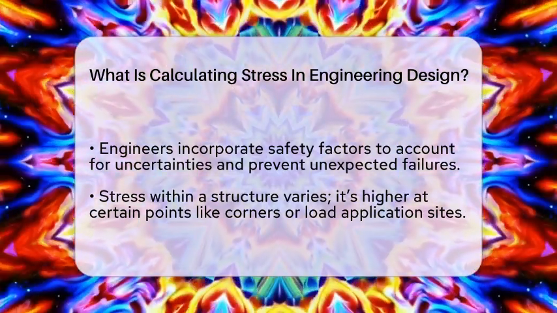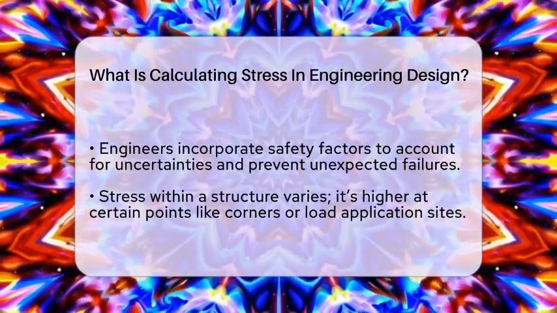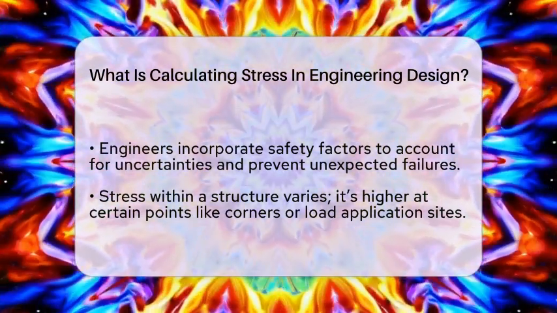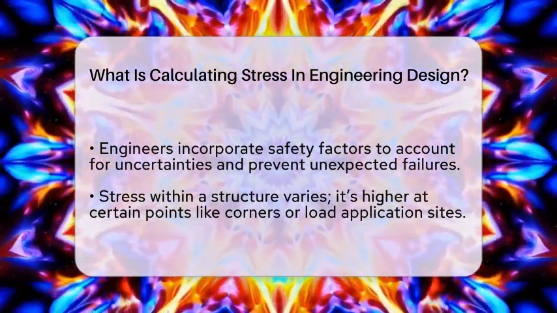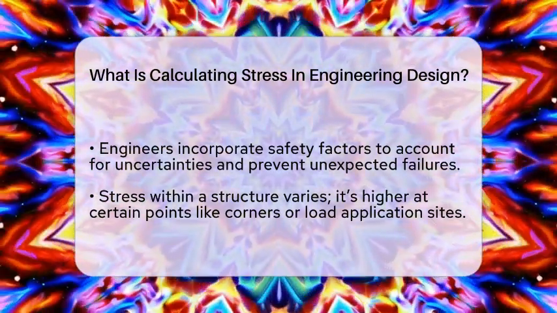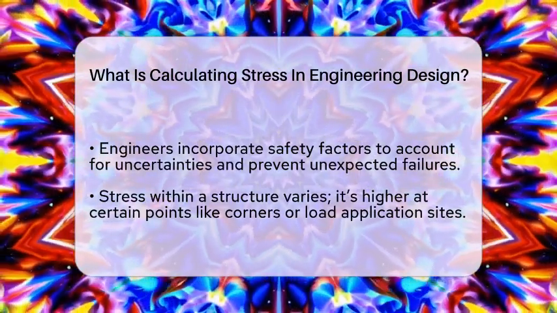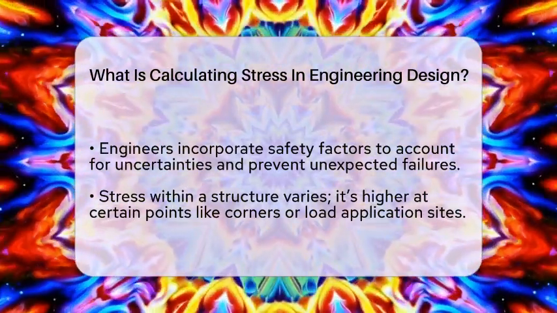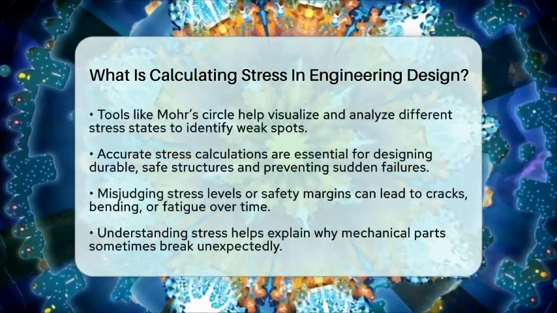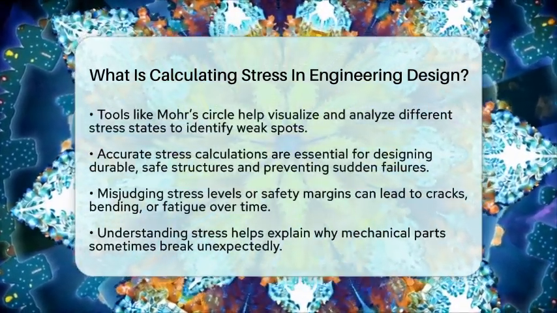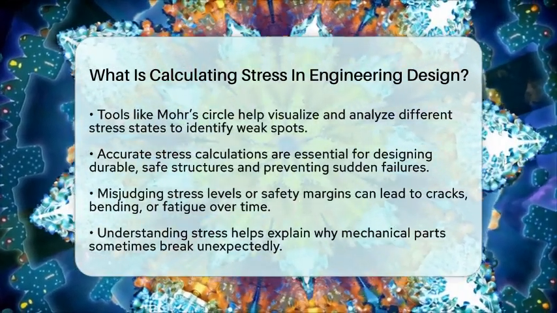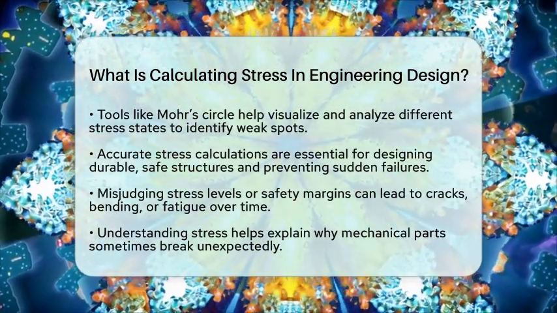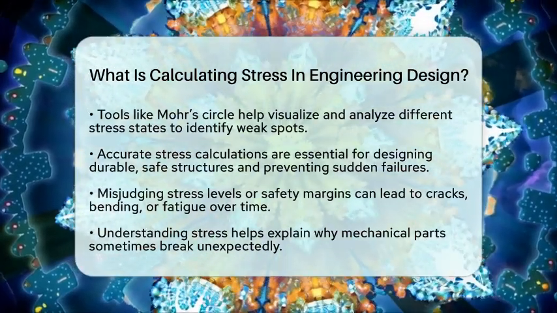More advanced analysis involves understanding how stress varies within a structure. For example, in a beam, the stress isn't the same everywhere. Some points experience higher stress than others, especially at corners or where loads are applied. Engineers use tools like Mohr's circle to visualize different stress states and find the principal stresses, which are the maximum and minimum stresses at a point. This helps identify the most vulnerable spots that might crack or fail first.